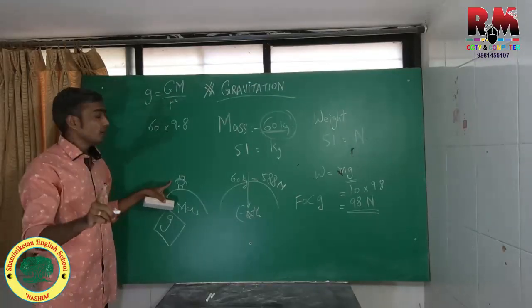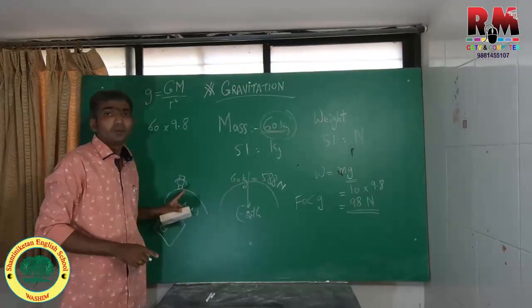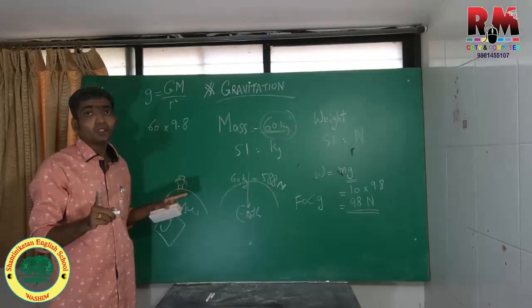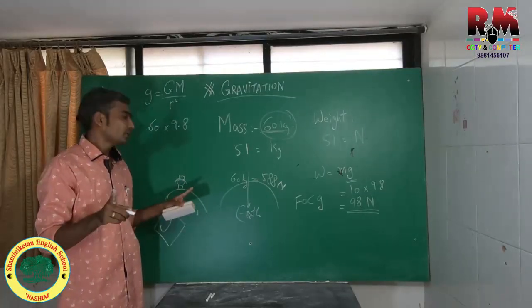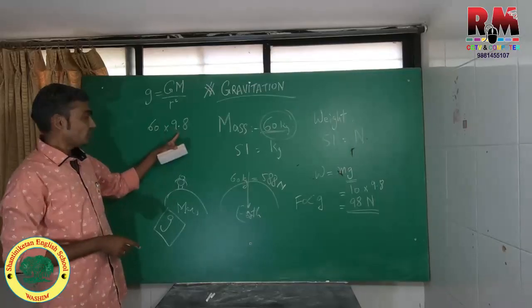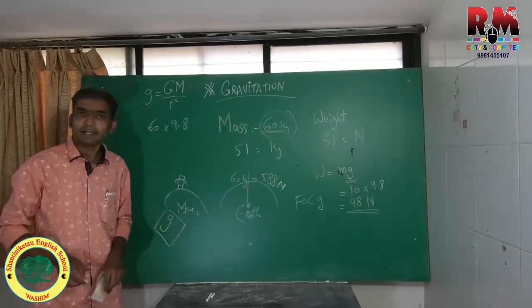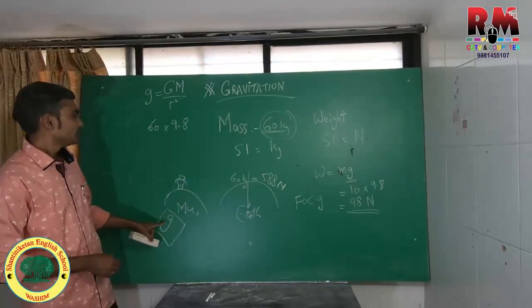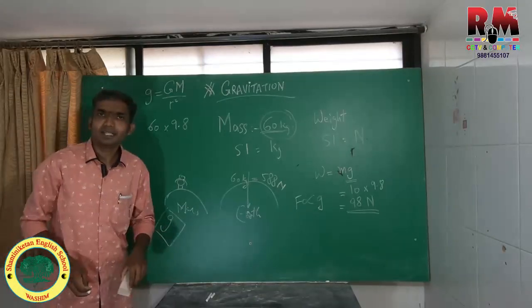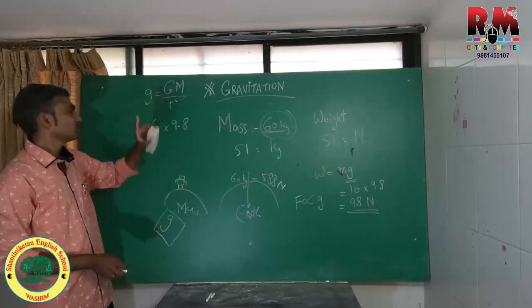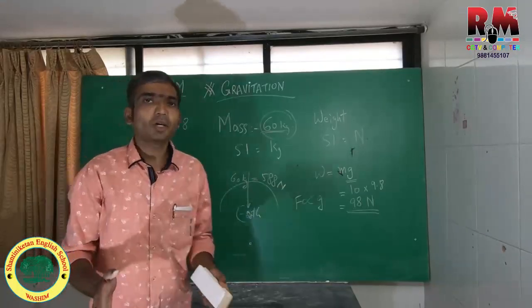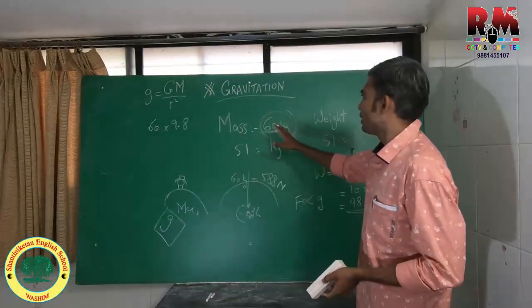Is it very clear? Mass remains constant, whereas weight goes on changing. That can be calculated by using the value of g on that planet. Here we require the g of Mars in that case. So that will depend upon the mass of the planet wherever it is landing upon. So this is the difference between mass and weight.